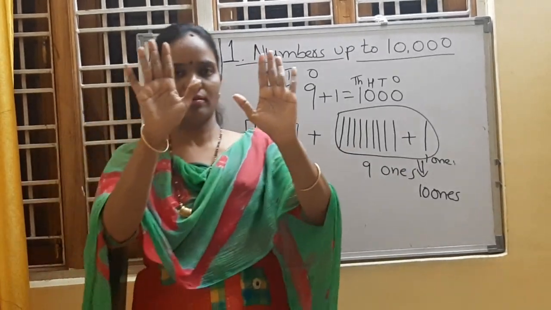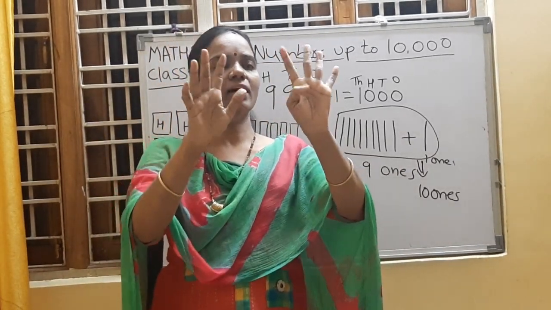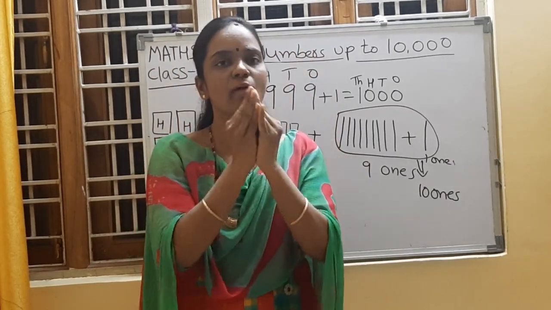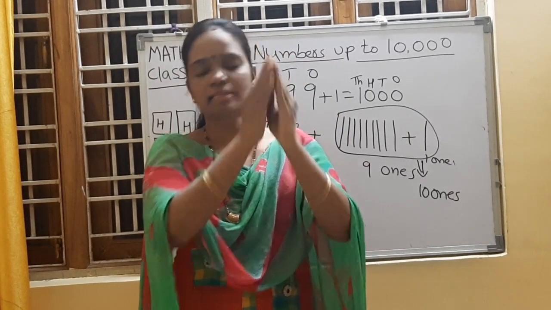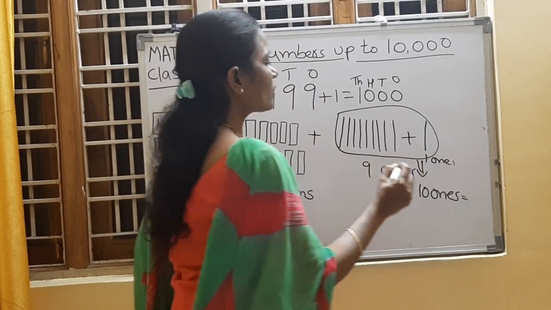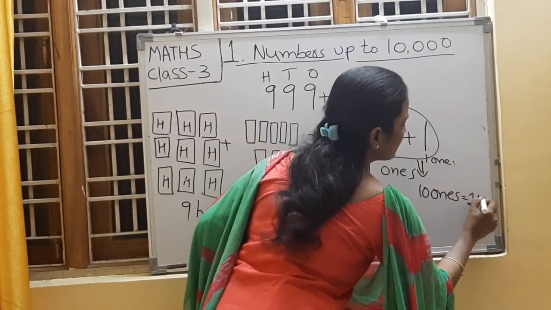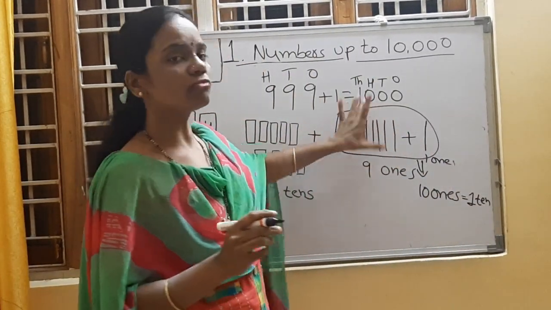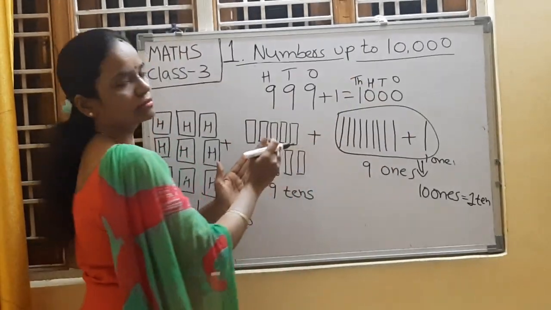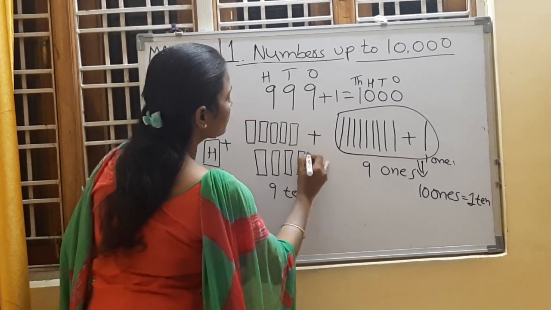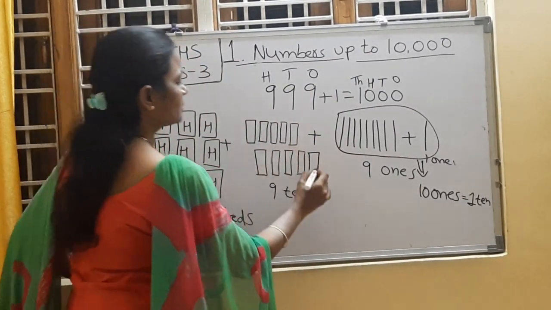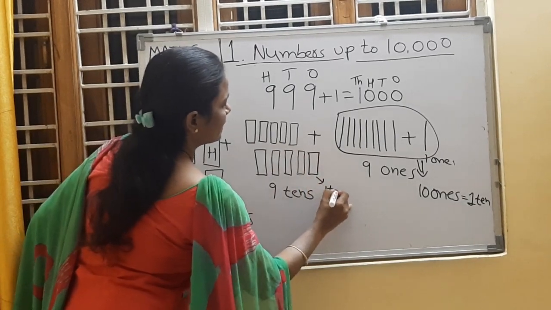Yeah, see here. 1, 2, 3, 4, 5, 6, 7, 8, 9, 10. 10 ones are there. Together they form 1 ten. So 10 ones is equal to 1 ten. Right? Together this is 1 ten block. So we need to add this ten block to here. So here one more tens block we need to draw.